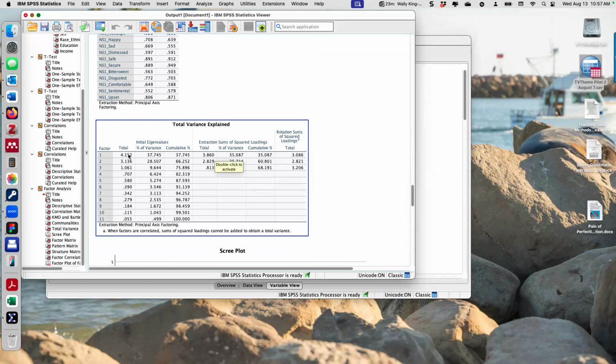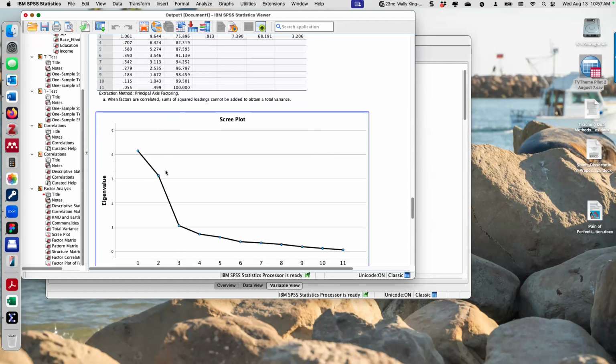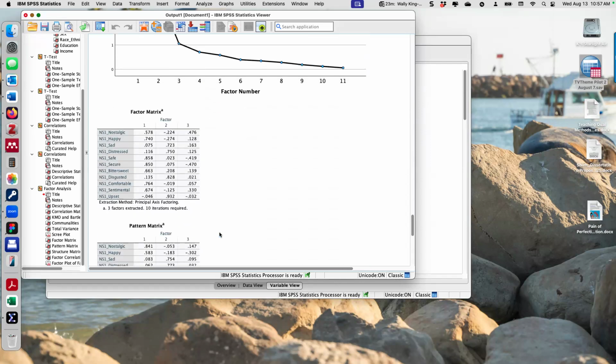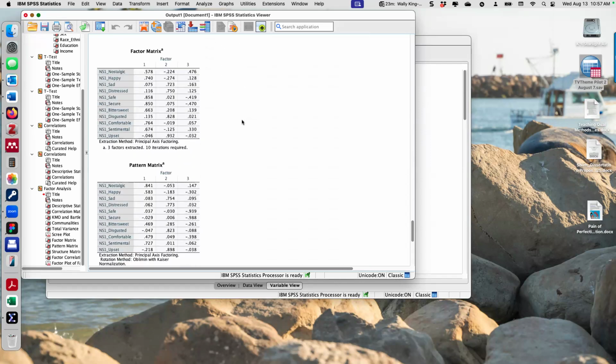So eigenvalues, the first two are stronger, but the third one is 1. 1, 2, 3. Then there's the elbow. Factor matrix. Which ones load on 3 the most? So this one, nostalgic. Yeah, okay, so see how sad is low and sad loads higher on factor 2, so it should be that for all the negative words.